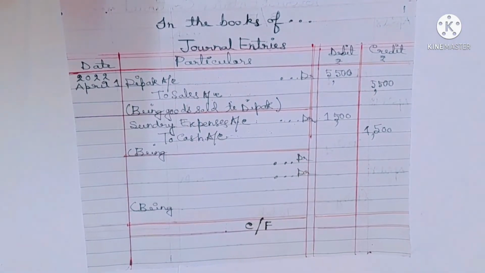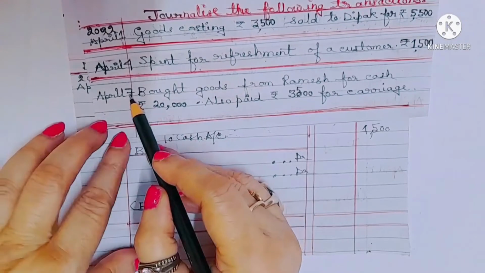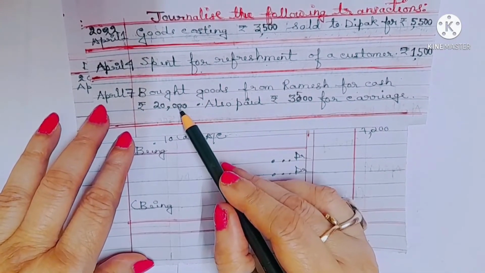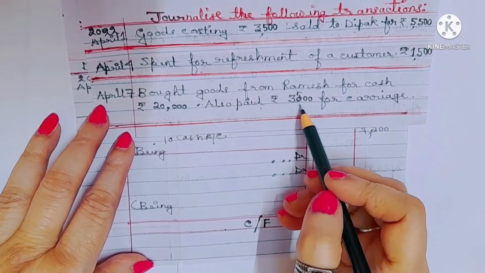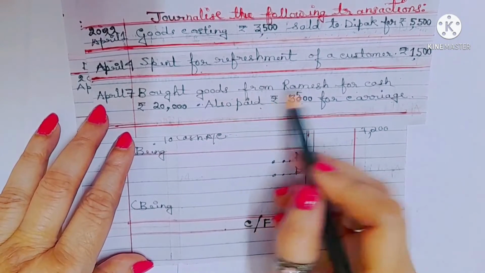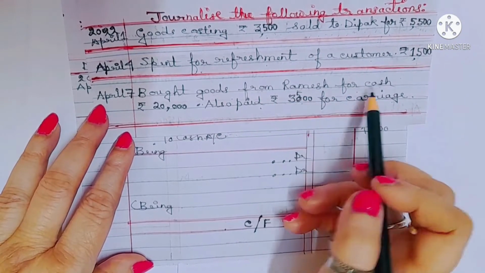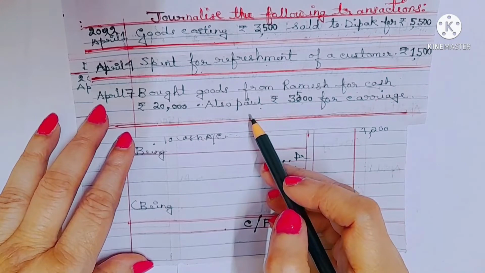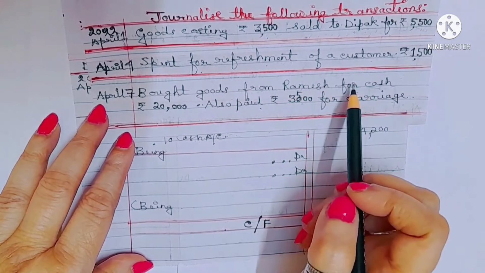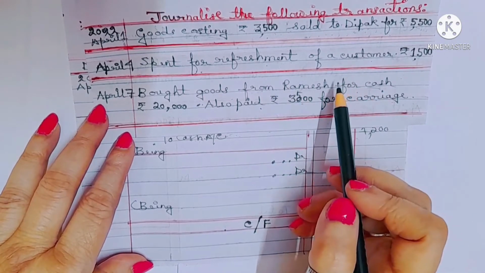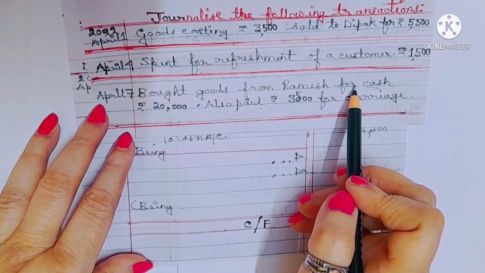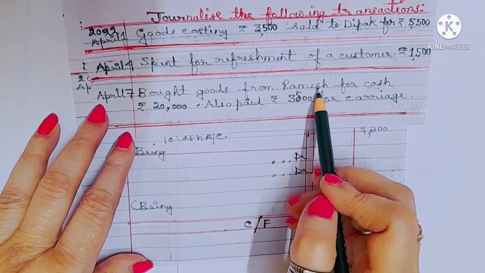Now what is the third transaction? See, on 7th April, bought goods from Ramesh for cash 20,000 and also paid 3,500 for carriage. What is carriage? Transportation cost. Bought goods from Ramesh. See, Ramesh ও দেওয়া আছে, cash ও দেওয়া আছে. Both are given. So what are the two accounts? Ignore Ramesh. When cash has been mentioned, ignore Ramesh. Ramesh কখন আসতো? যদি on credit হতো. Okay, I have told you many a times. Bought goods from Ramesh for cash.